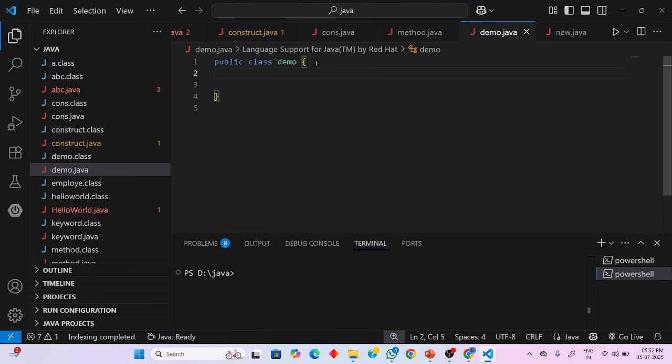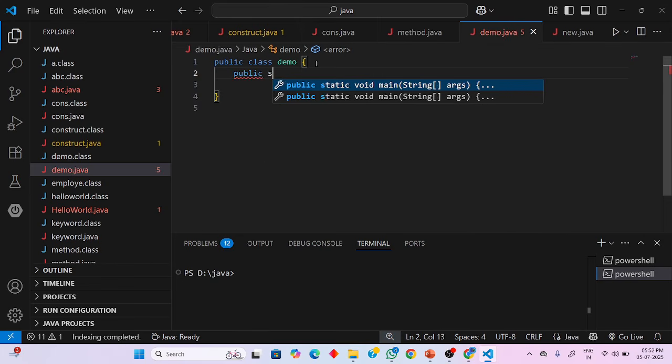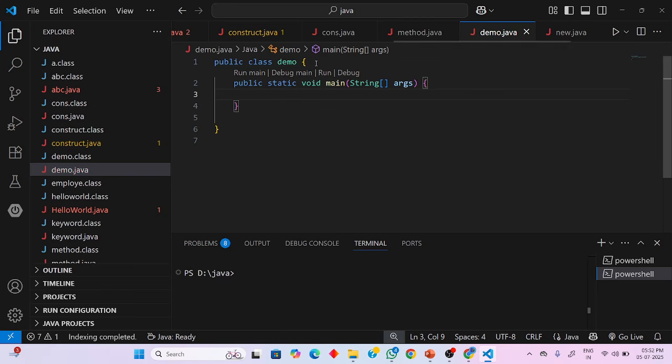Now I'm going to print a statement. For printing the statement, I'm using system.out.println. The output that I need to get is: I am teaching Java. So this is the code. Now we write public static void main. This is the main method where the program will start executing.